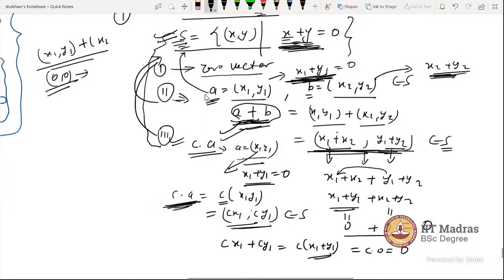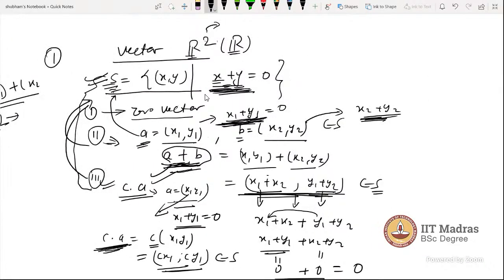So let's check the zero vector. Is there a zero vector or not? How will we find the zero vector in that? What will be the zero vector? Let me tell you, whenever there is a subspace, an inverse exists. V plus 0 equals V.